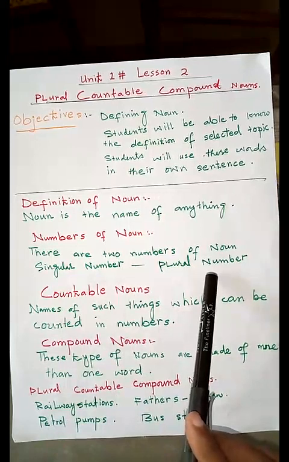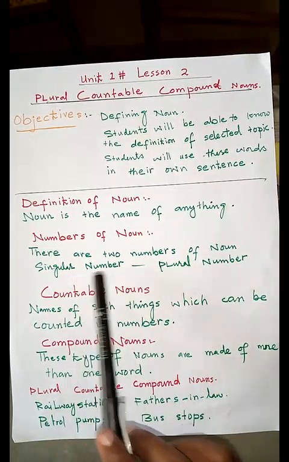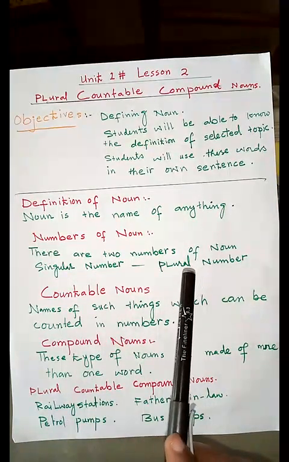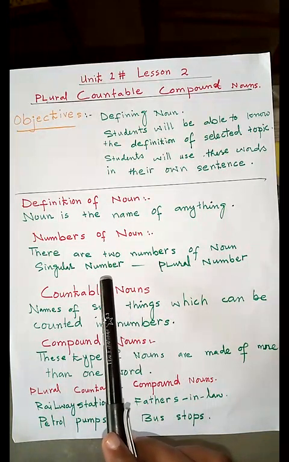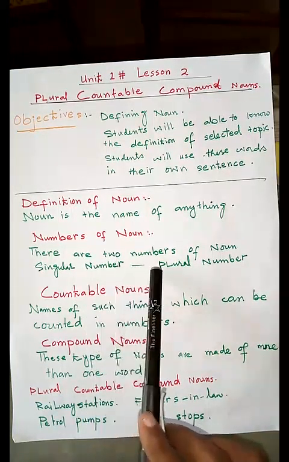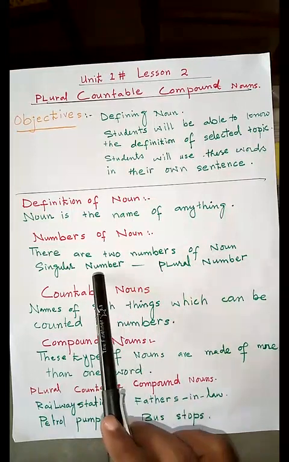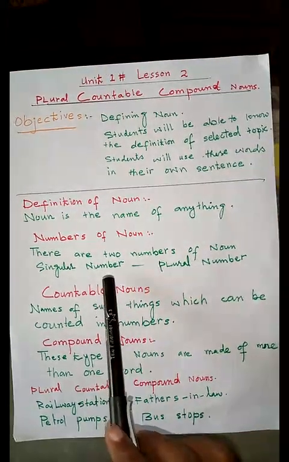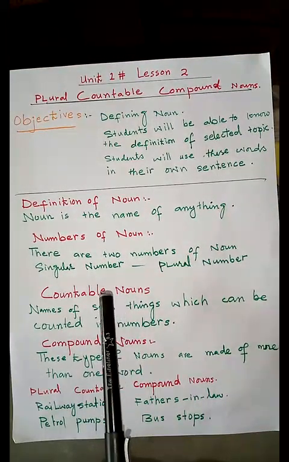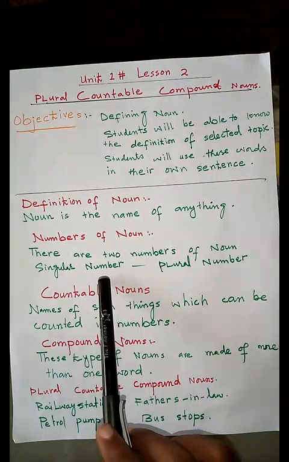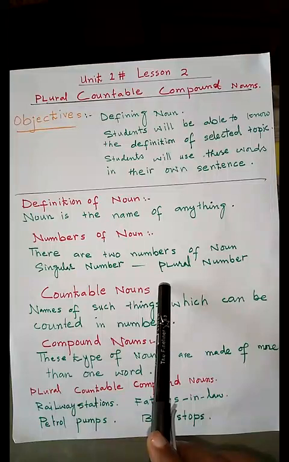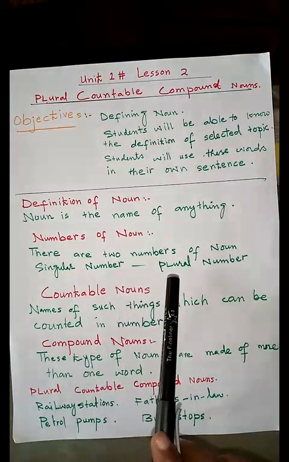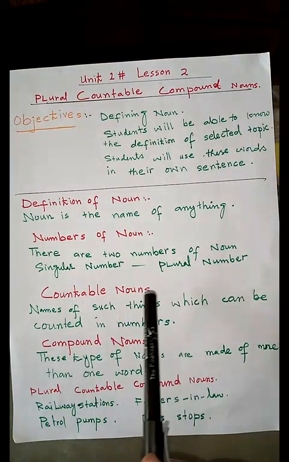Plural number means more than one thing, more than one object. There are two numbers of noun, singular number that defines just one object or one thing, and plural number that defines more than one thing or more than one object.